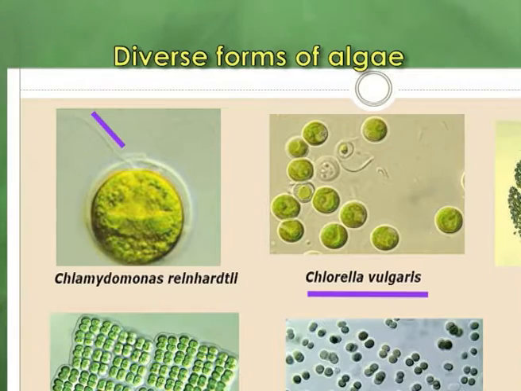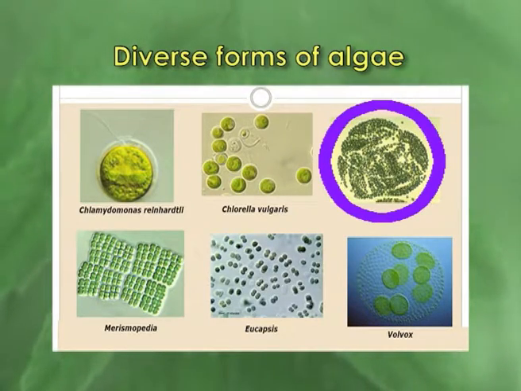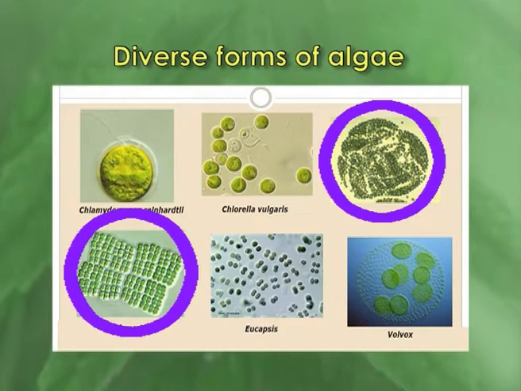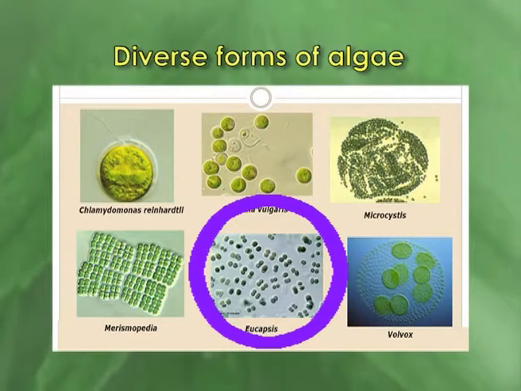Now, the colonial form of algae is very important. A large number of colonial forms exist in nature. In colonial forms, actually the cells divide in different planes. When the cell division is in an irregular pattern, then an irregular colony is developed. But when the plane of cell division is in a regular pattern, then a regular colony develops. When the plane of cell division is in three directions at right angles to each other, then we will get a cubical colony. An example of a cubical colony is Eucapsis.